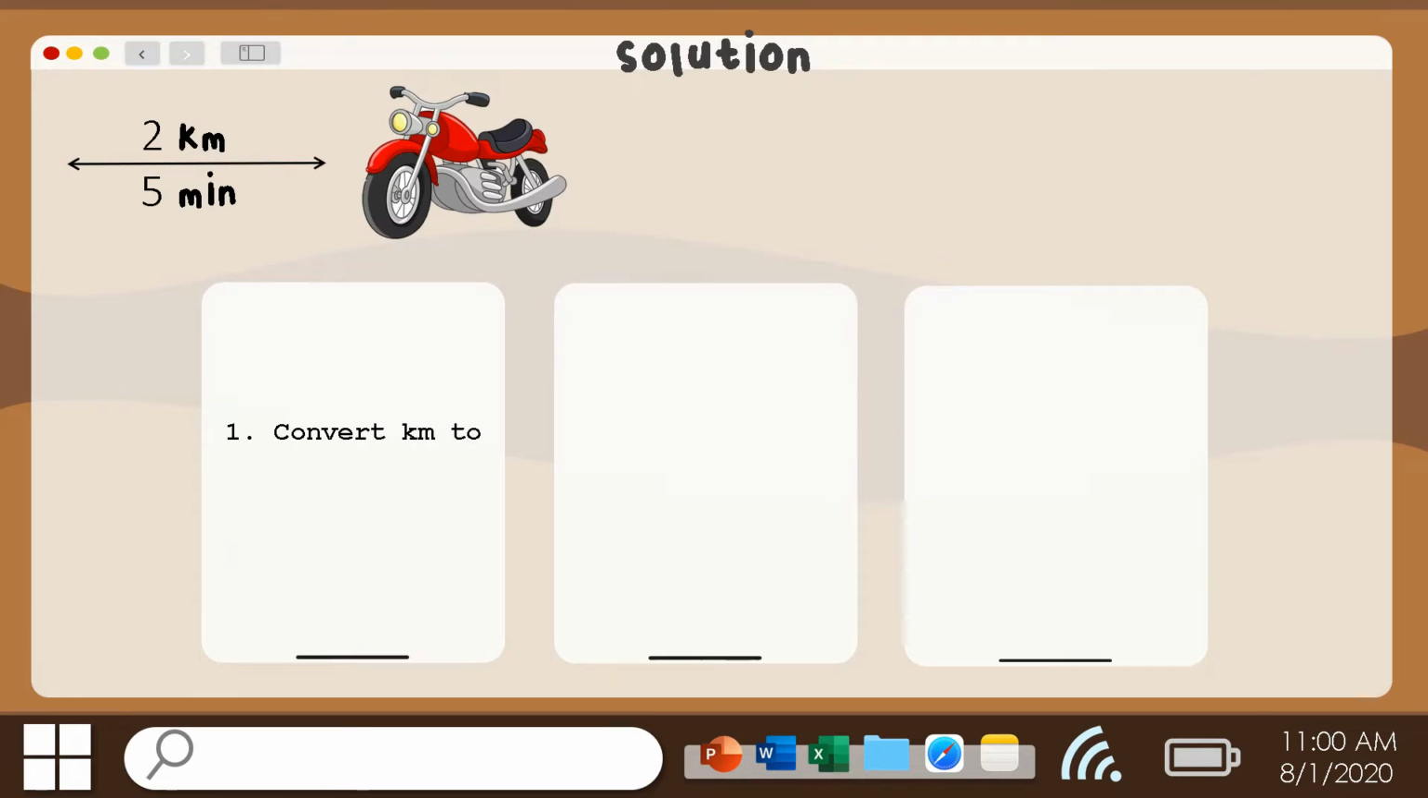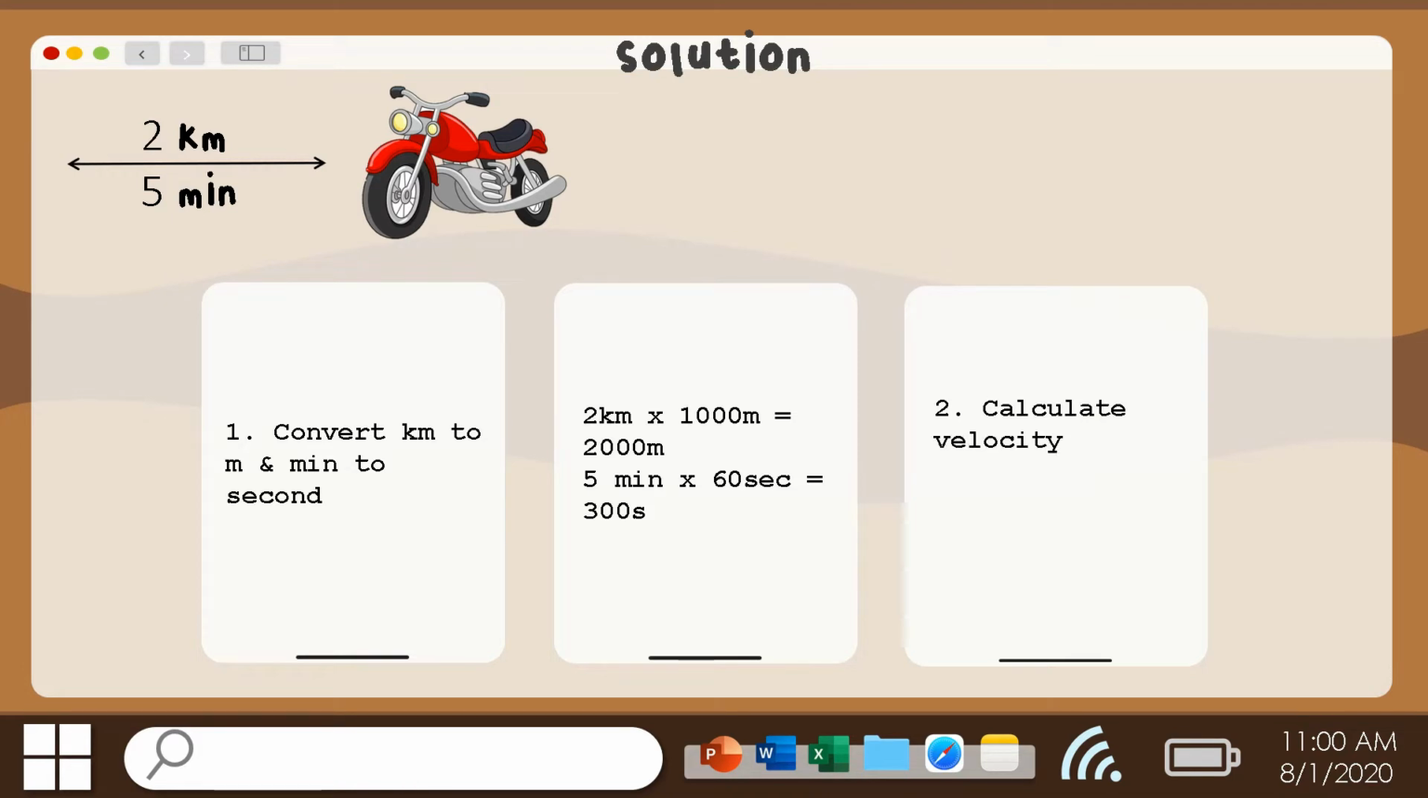Firstly, we must convert kilometer to meter and minute to second. So, we get 2 km times 1000 meter, and we get 2000 meter. 5 minutes times 60 seconds, and we get 300 seconds. After that, we calculate the velocity, which is total displacement over total time. 2000 divided by 300, and we get 6.6667 meter per second.